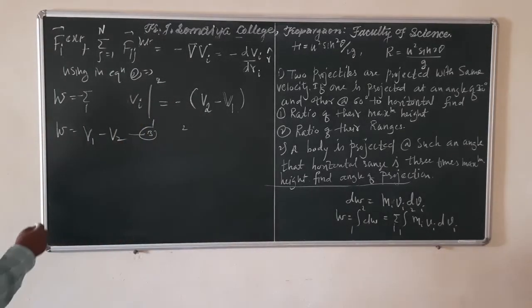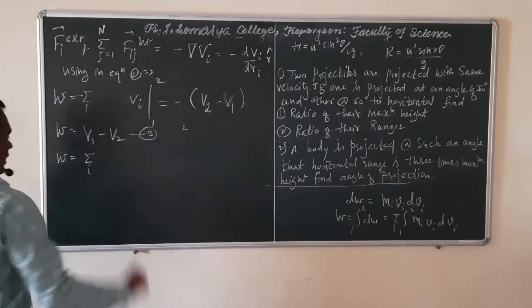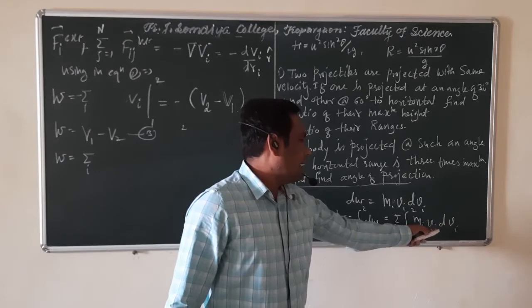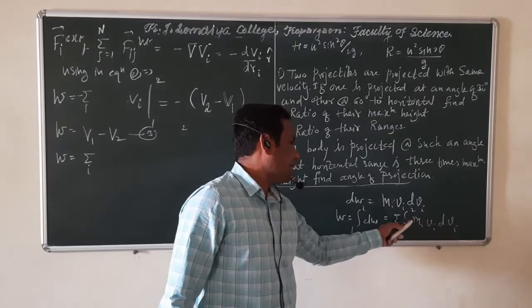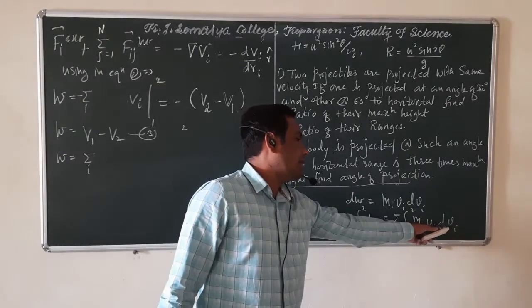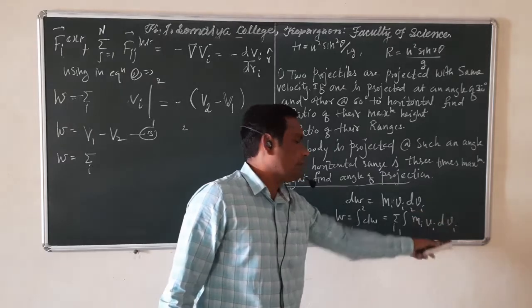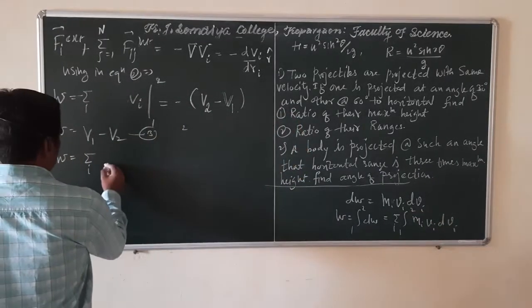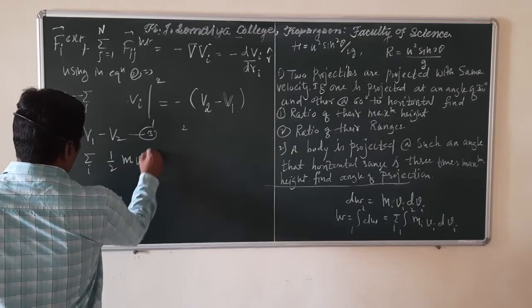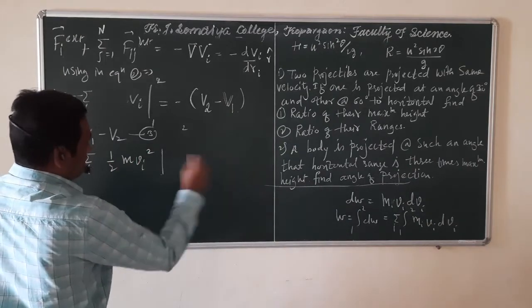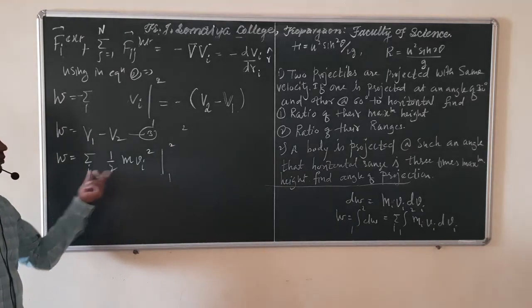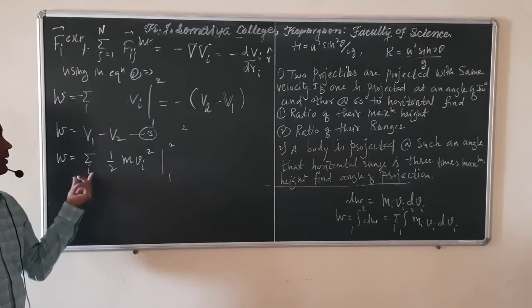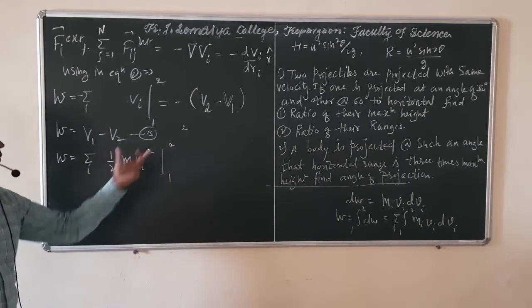So in that case W is equal to the summation over i of the integration of mi vi dvi. What is that? mi is the constant, and the integral of vi dvi is vi square by 2. So that becomes summation over i of mi vi square by 2, with limits from 1 to 2. If you take this summation symbol inside, this is nothing but the kinetic energy of the whole system.